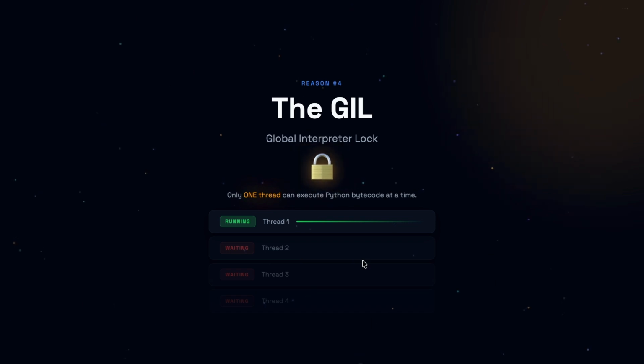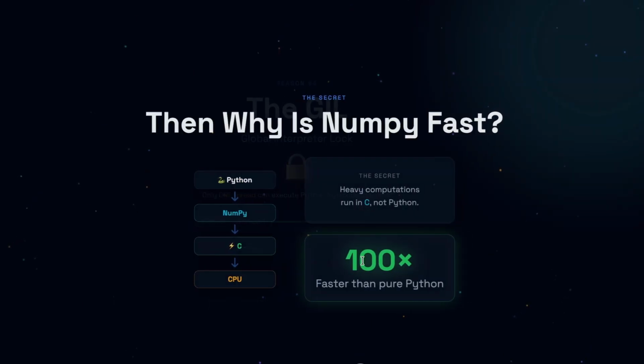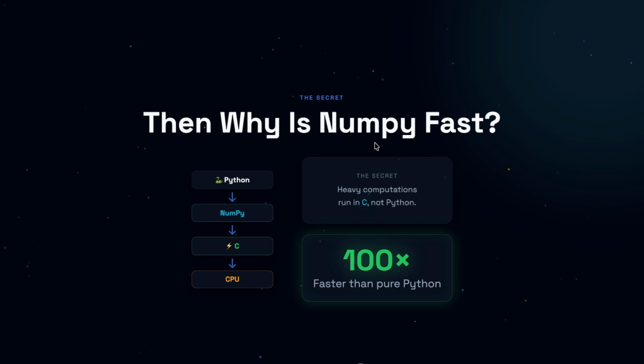There are many things built on top of Python. For example, NumPy, which is 100x faster than Python. NumPy is built directly on top of C and uses the computation of the C language, not Python. So for heavy computation, it goes directly to the C language, and the execution time is far better than Python.